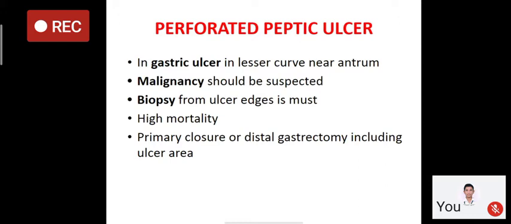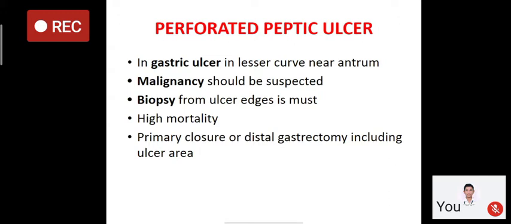So the next complication is perforation of the peptic ulcer. In gastric ulcer, the most common site is the lesser curve. So the most common location is near the lesser curve. But the most common cause of perforation in gastric ulcer is malignancy.